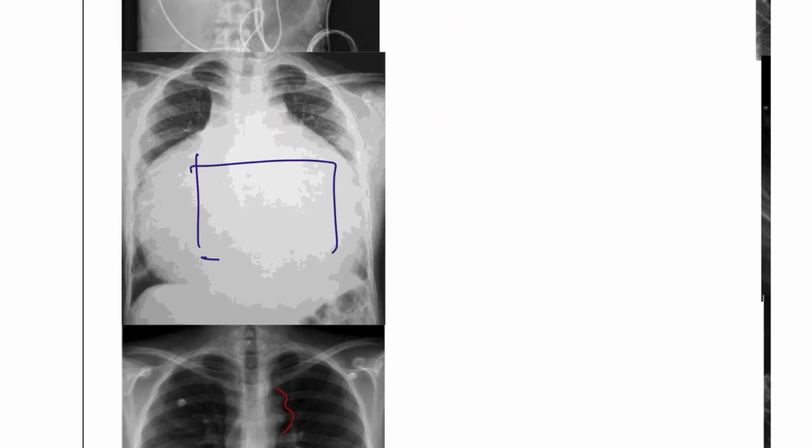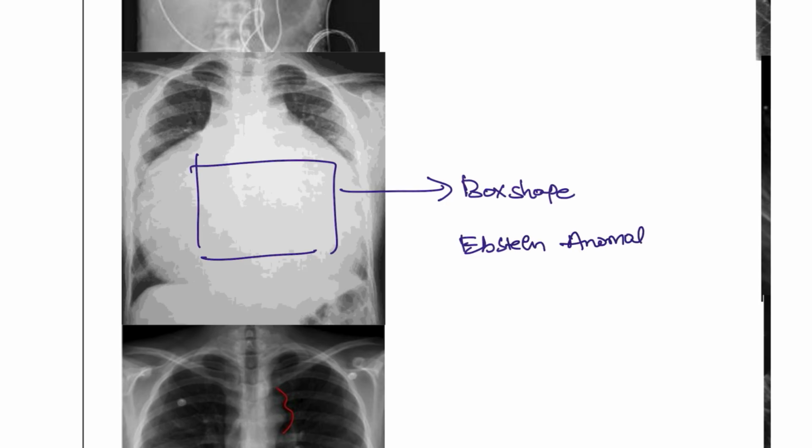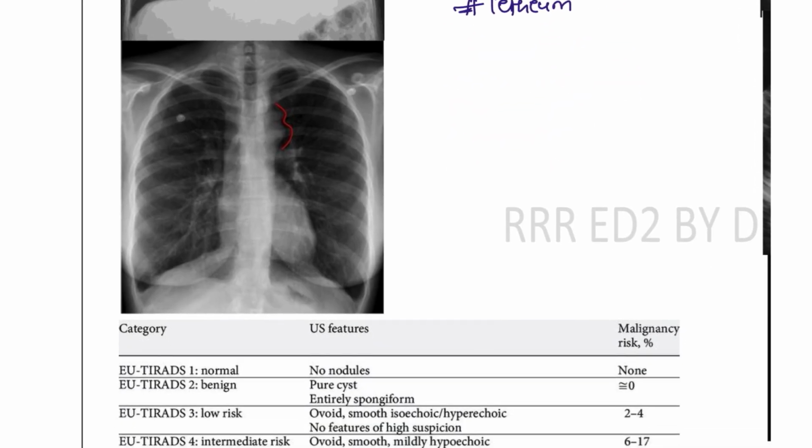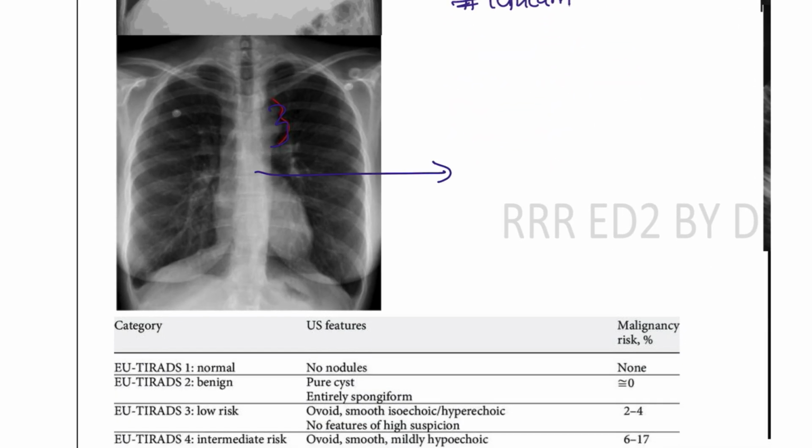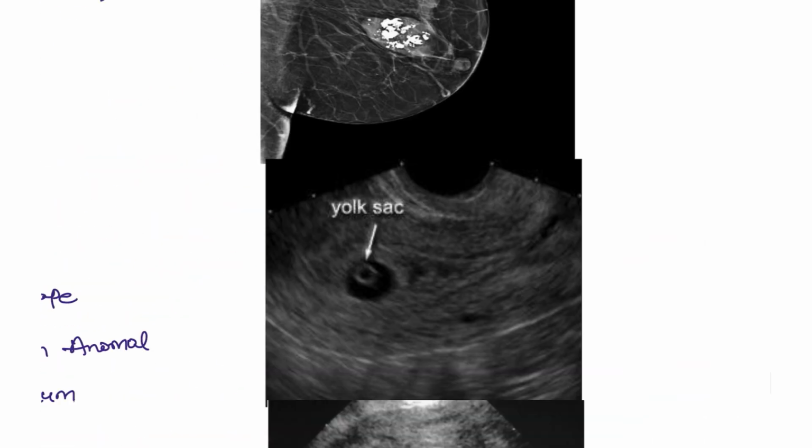And this is the box shaped heart, complete dilatation. Box shape or the complete dilatation is seen with Ebstein's anomaly, and Ebstein's anomaly is seen with lithium exposure in the mother. Next, here you can see this is the 3 sign. This 3 sign is seen with the coarctation of aorta.